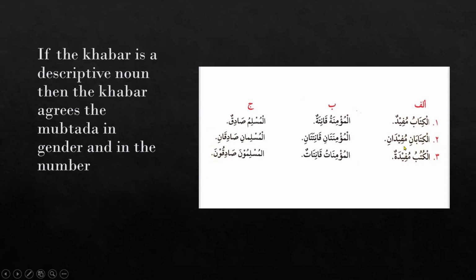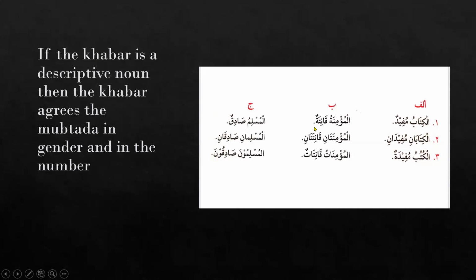The two books are beneficial. Then here al-kutubu, we know that it's jama maksur, it's broken plural, and because it is non-human, غير عاقل, it will be considered as singular feminine. Al-kutubu mufidatun. Alhamdulillah.